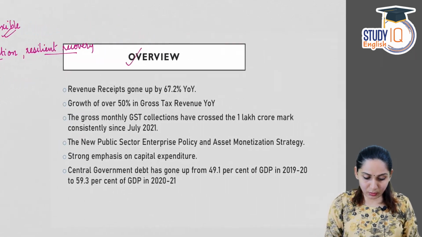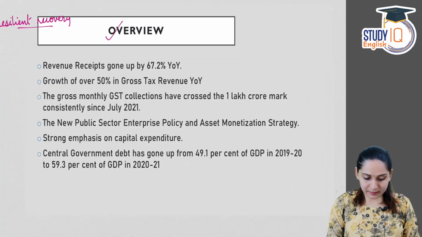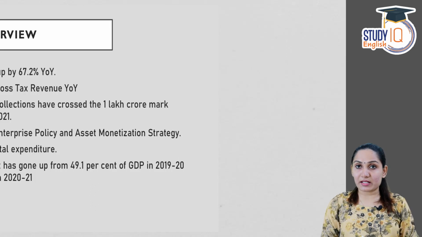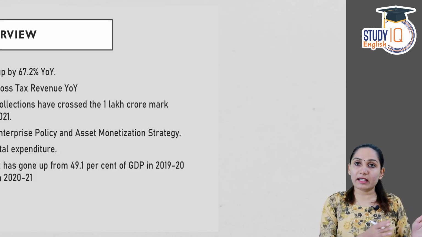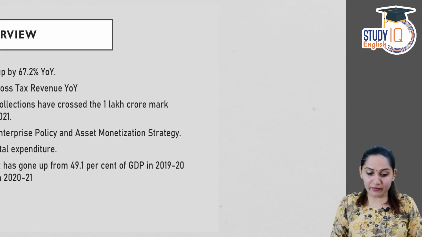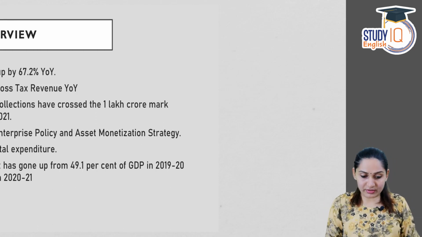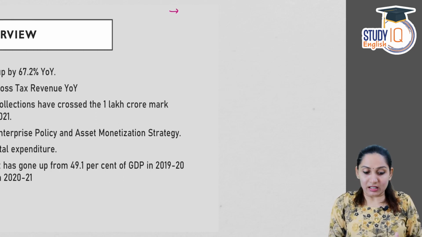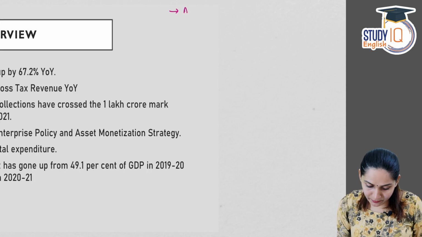Coming to the overview, we have already discussed the barbell strategy in the last video, or the last chapter, and how it is different from the earlier waterfall strategy. Within the barbell strategy, there is an agile fiscal policy response.